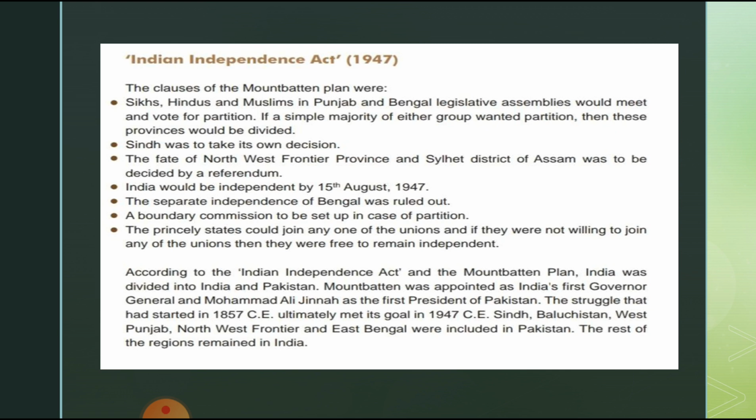It also said that India would be independent by 15th August 1947. The separate independence of Bengal was ruled out, and a boundary commission was to be set up in case of partition. The princely states could join any one of the unions, and if they were not willing to join any union, then they were free to remain independent.